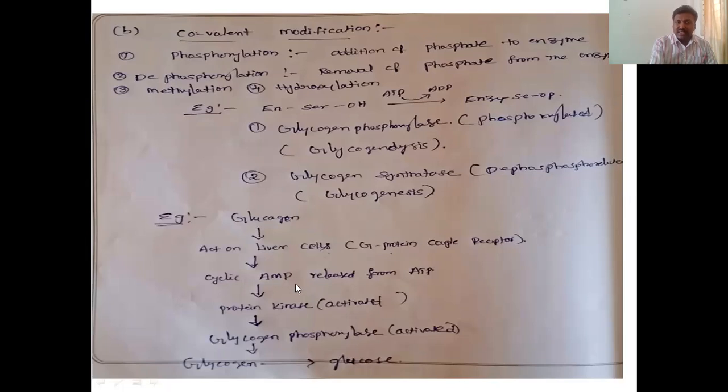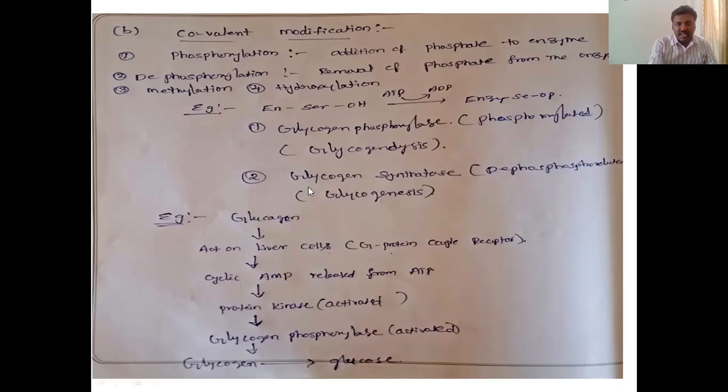When cyclic AMP levels increase, it activates protein kinase. When this protein kinase is activated, it phosphorylates the glycogen phosphorylase enzyme, so glycogen phosphorylase is phosphorylated.